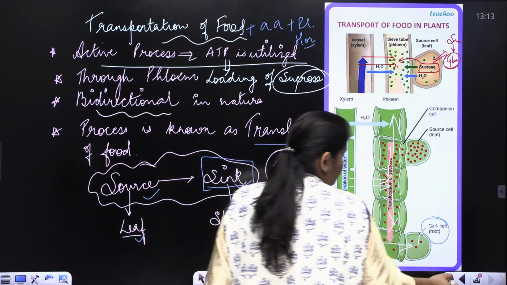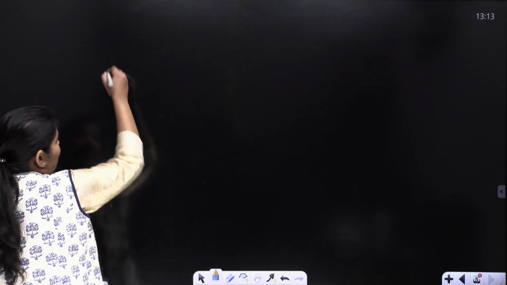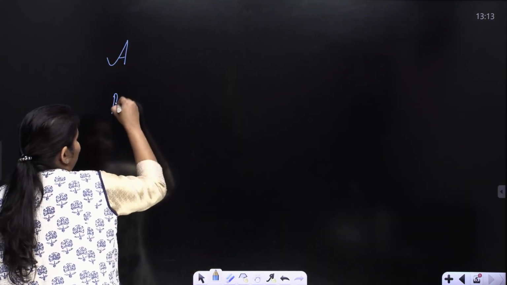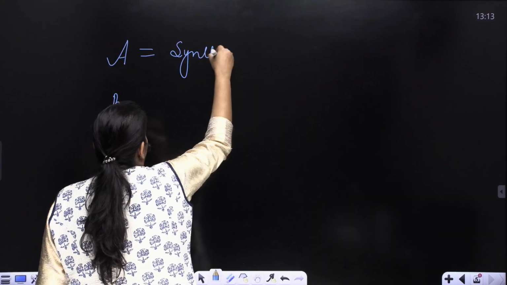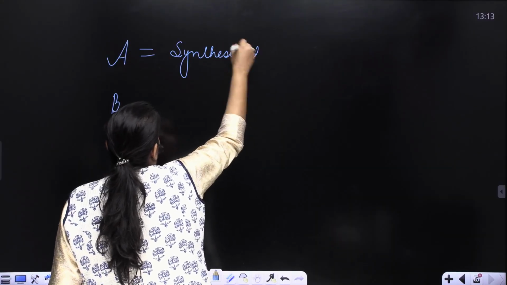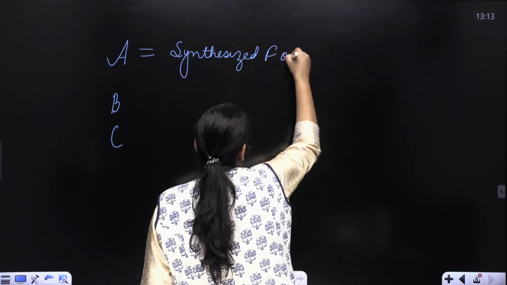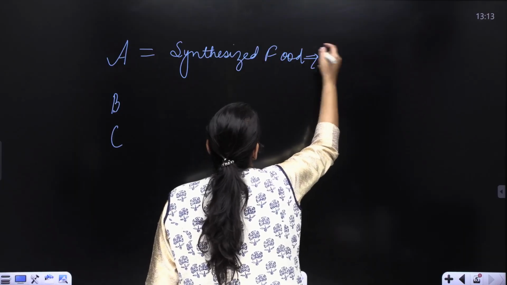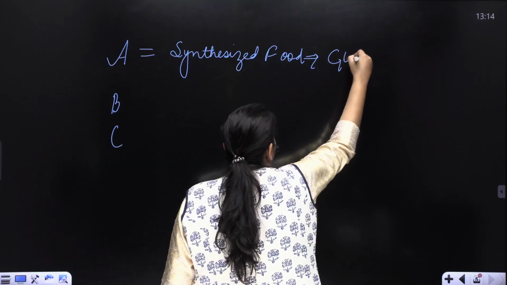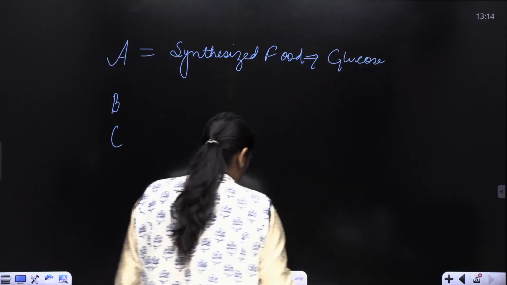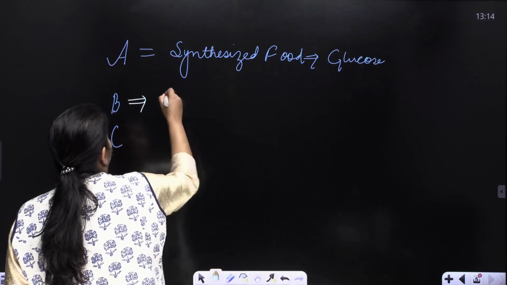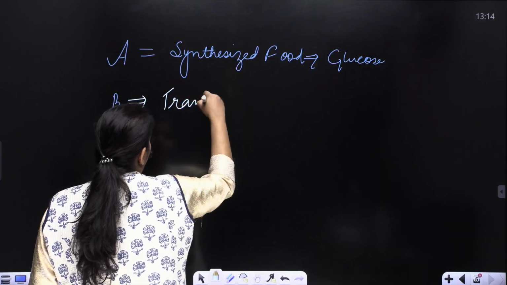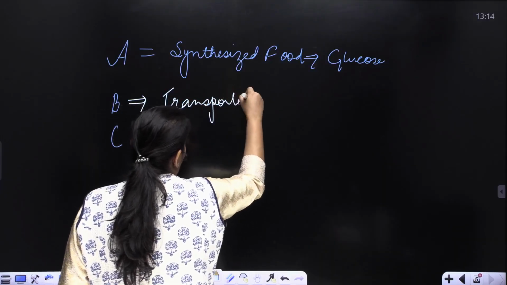Now, a very important thing that I want you to know, which I refer to as the ABC of plants. A is the synthesized food. The food which is synthesized is glucose. Plants synthesize food in the form of glucose. B is the transporting form.